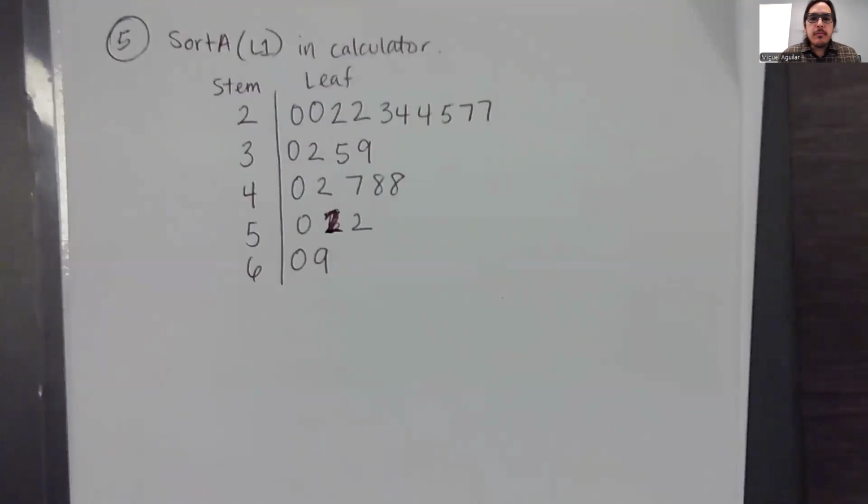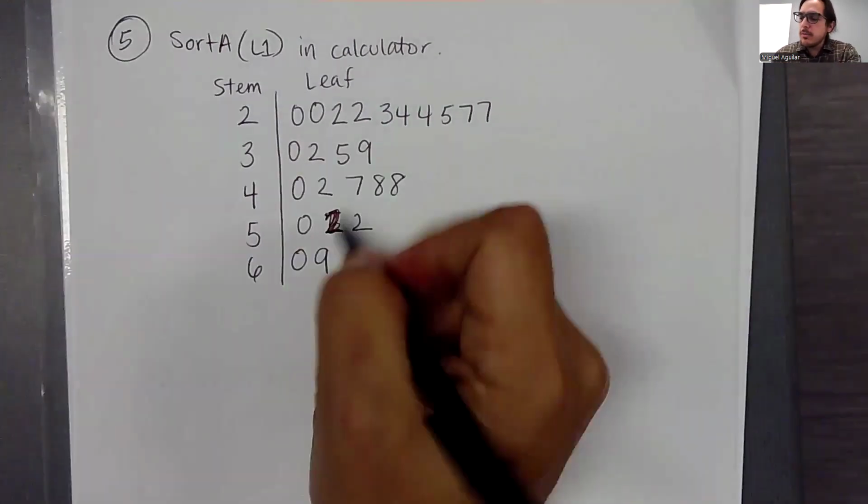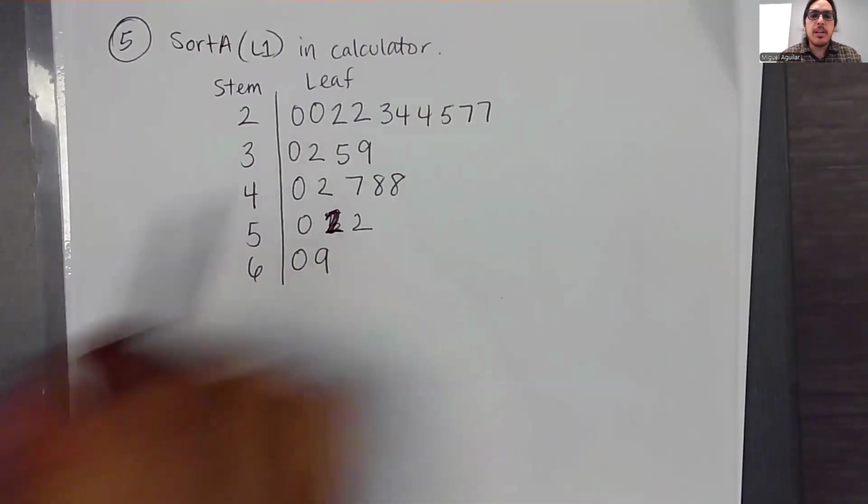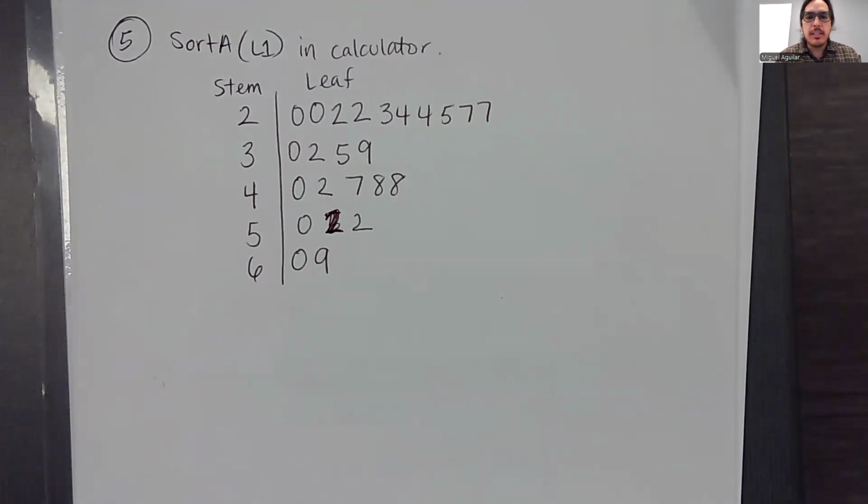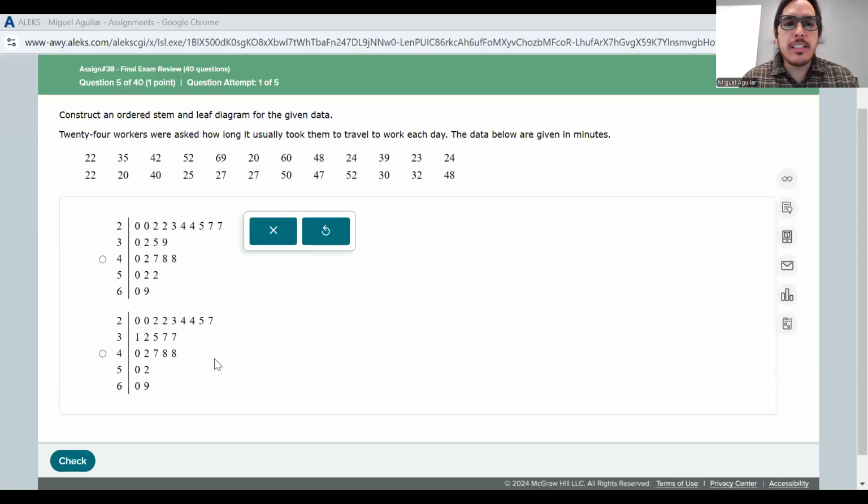All right. So if you excuse that little mistake, then the stem and leaf plot that we need to select should look something like this. So we'll go ahead and switch back over to Alex. And good thing is that we don't have too many numbers to look at here. We should have 20022344577. So that first one is the only one that matches what we have written down on paper.